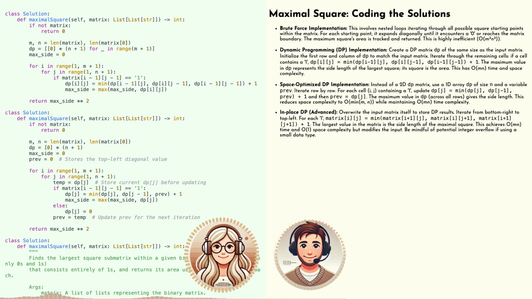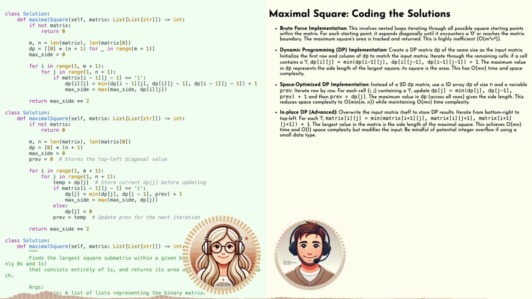Very straightforward, but I can see how it could become computationally expensive very quickly. What about the dynamic programming approach? Is the pseudocode drastically different? It has a similar structure, but the logic is a bit more nuanced. So we'll have a function, let's call it max square, that also takes our matrix as input.